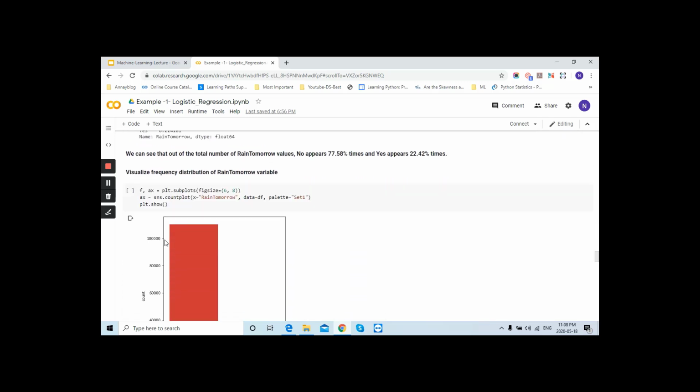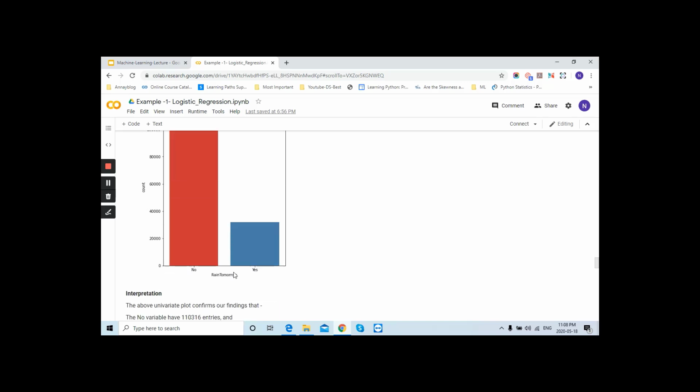Okay, now we will see it by graphical representation. Earlier we checked the distribution using count number and percentage. Now we are visualizing the data using graphical representation. So these are just different methods which I have mentioned for how you can analyze your data. You can use any of them. You do not need to use all of them, but you can use any of them according to your convenience, depending on how you would like to analyze the data.